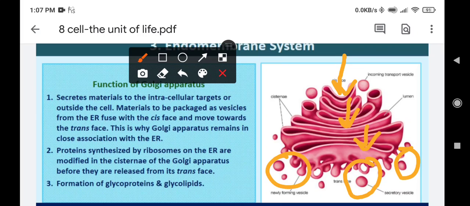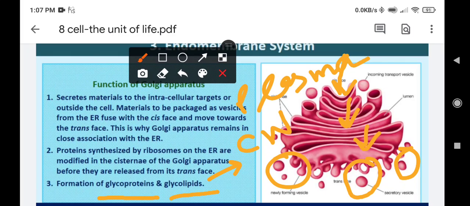Then again, proteins which are synthesized by the endoplasmic reticulum are also modified inside the Golgi apparatus, and later on they are released through the trans face. They basically do the formation of glycoproteins and glycolipids, which are then used in cell wall or plasma membrane formation.